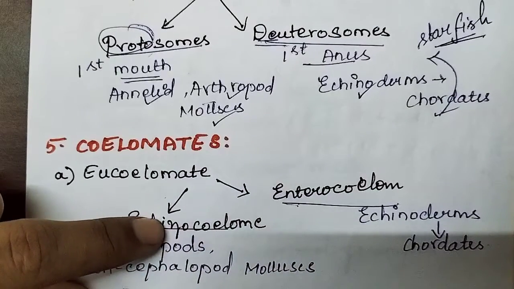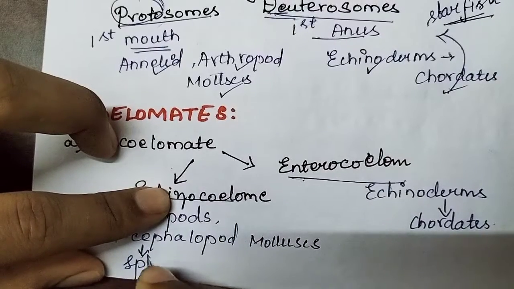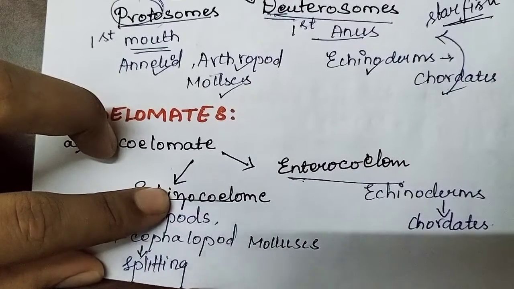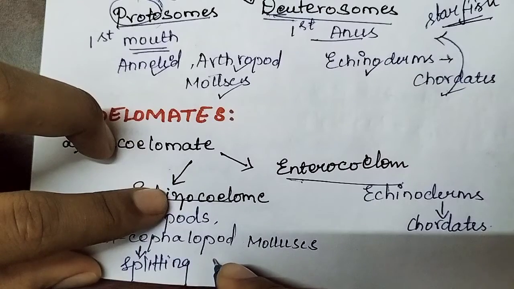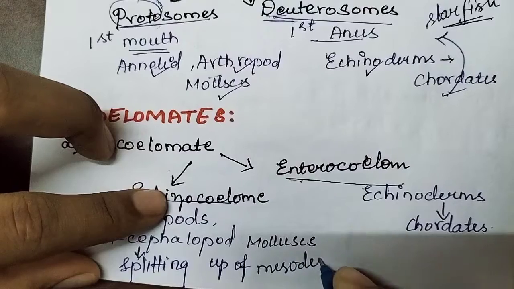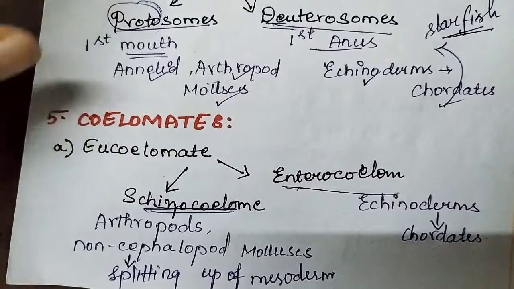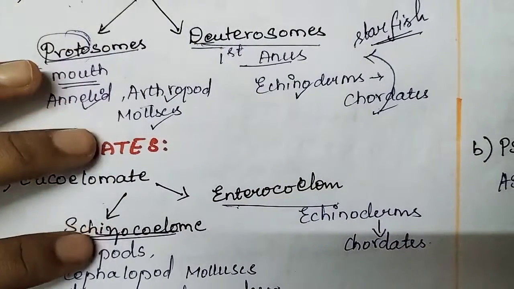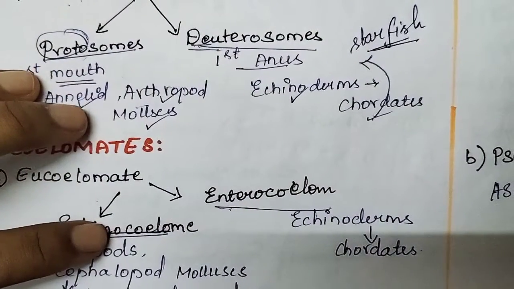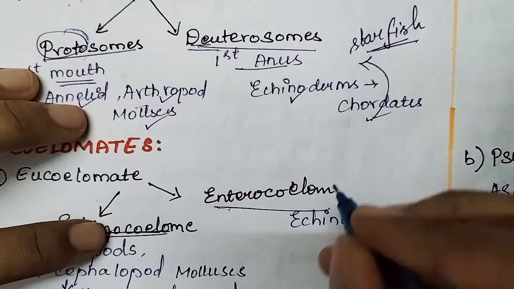So how are they formed? Splitting up of mesoderm. Okay, clear? Then what about enterocoelomates? Enterocoelomate animals, something special. The mesoderm arises from the wall of the embryonic gut.